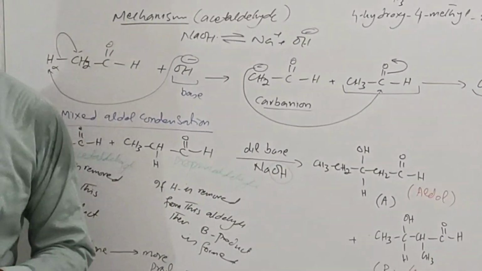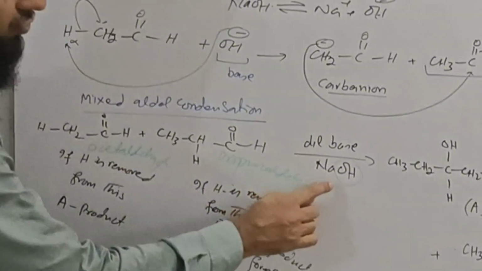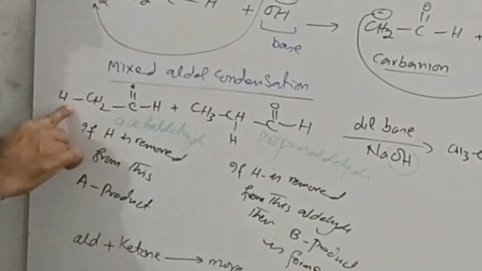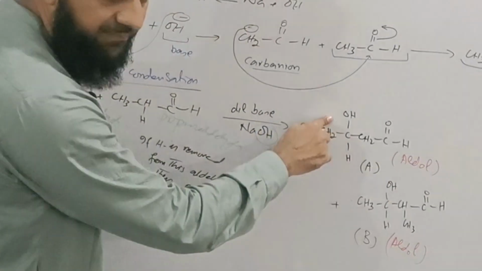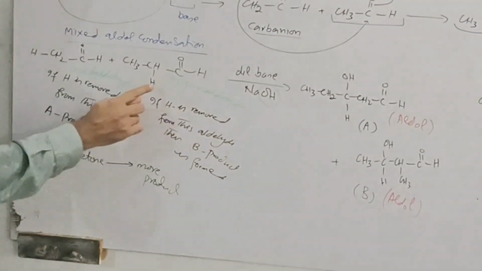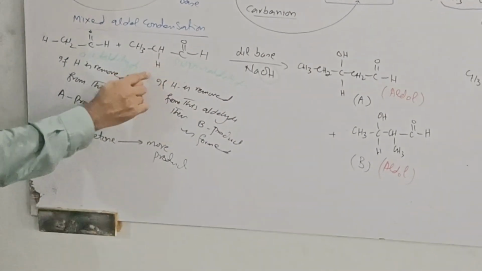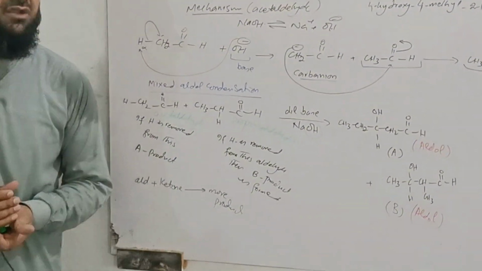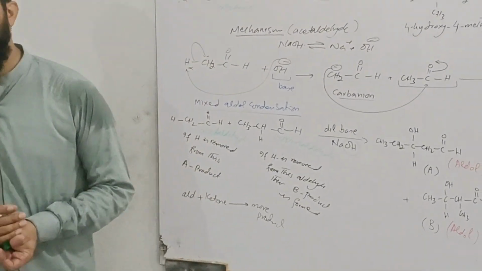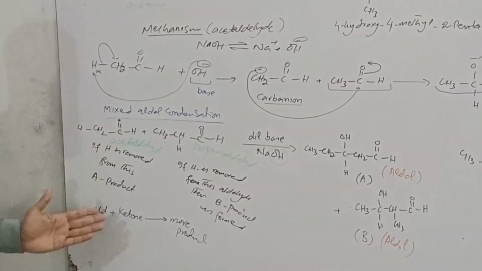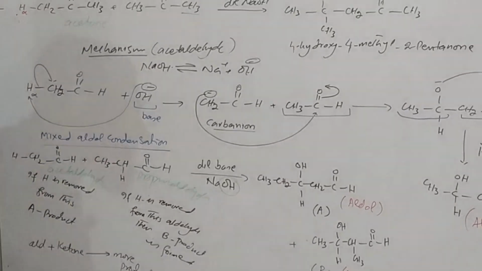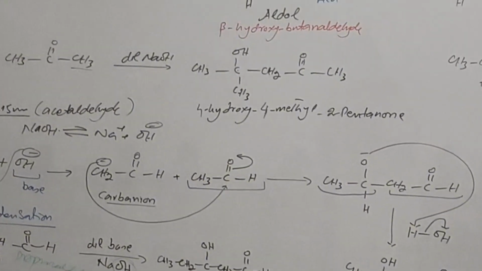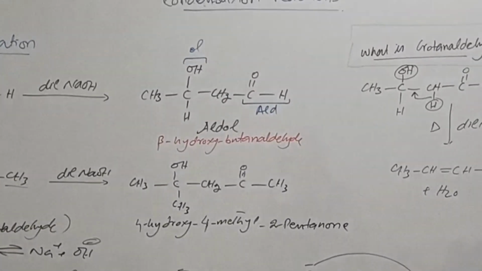Why are these products obtained? There are two chances: the base takes alpha hydrogen from acetaldehyde, then this product is formed. If the base takes alpha hydrogen from propanaldehyde, then this structure B is formed. So in mixed aldol condensation, more products are formed. We can also take aldehydes and ketones in the same condensation reaction, and again we obtain a mixture of products. This is called aldol condensation.